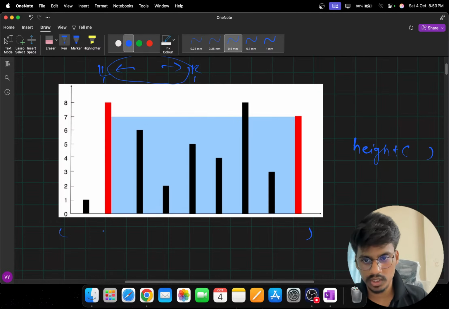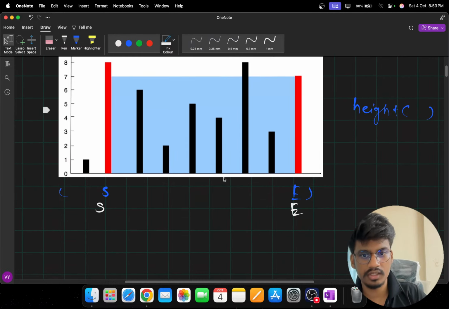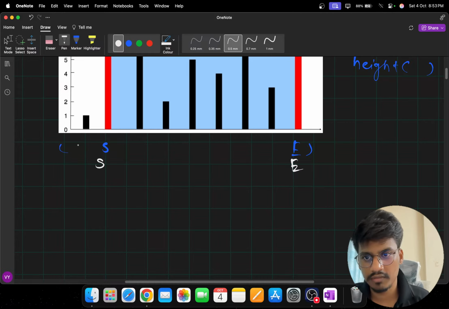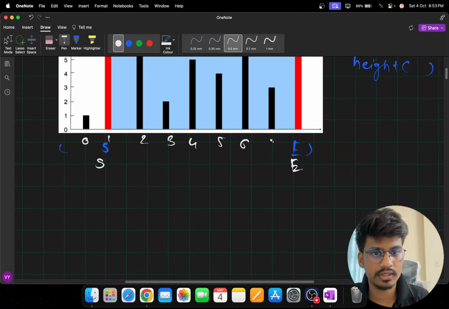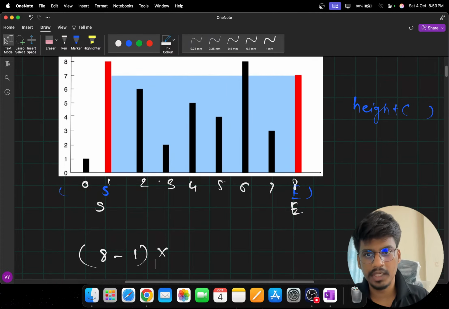Okay, so let's say this is the start and this is the end. I'll take this white marker. The area here, if I number the indices, is 0 1 2 3 4 5 6 7 8, so it would be 8 minus 1 into the minimum of this height and this height.